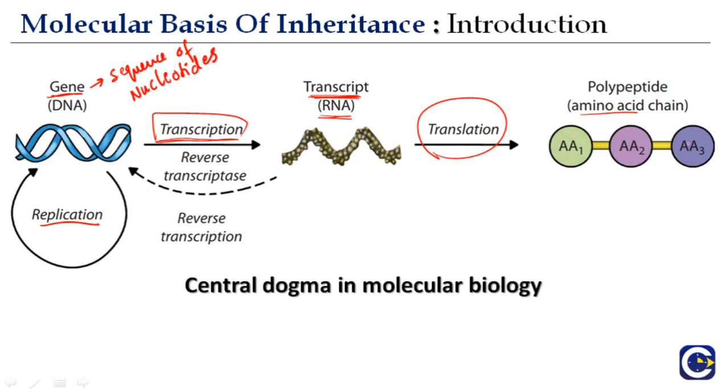Here this is the sequence of amino acids, which is called a polypeptide chain, and then the polypeptide chain further gets converted into protein.